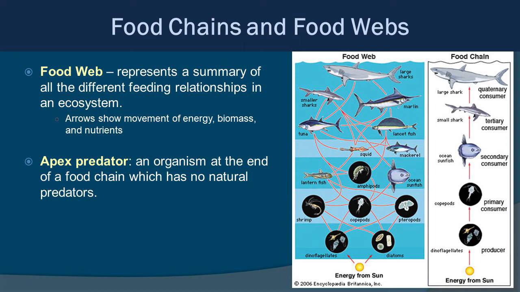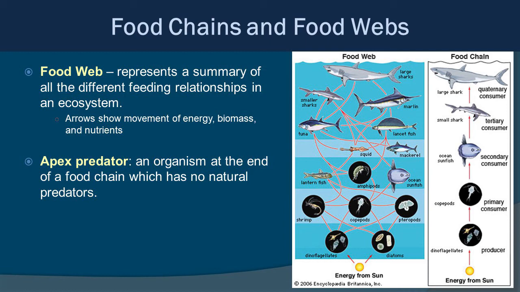And in the food web, the arrows show movement of energy and biomass and nutrients throughout the system. So you can see a large food web here represented in the graphic. And the food chain we first looked at is lifted from this larger food web. So that's how it works.